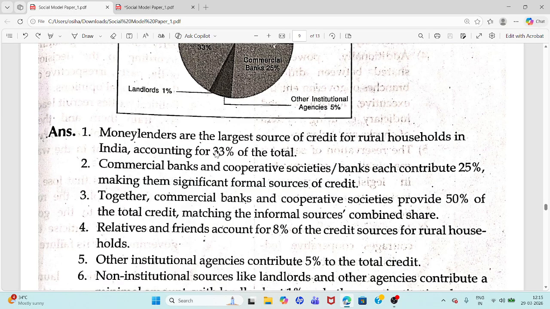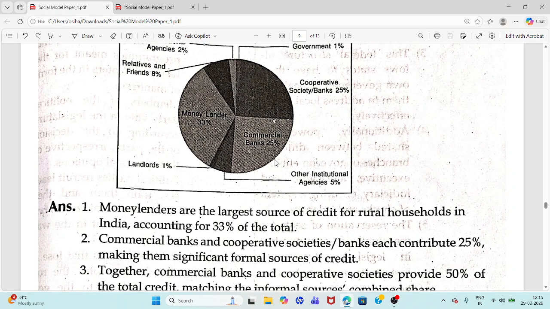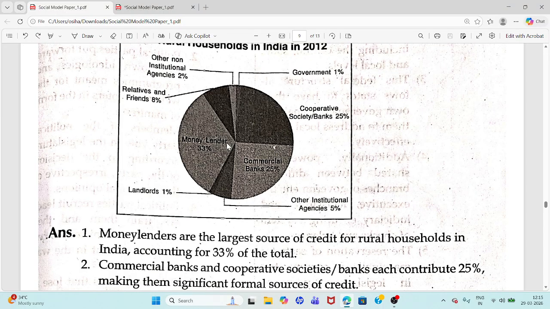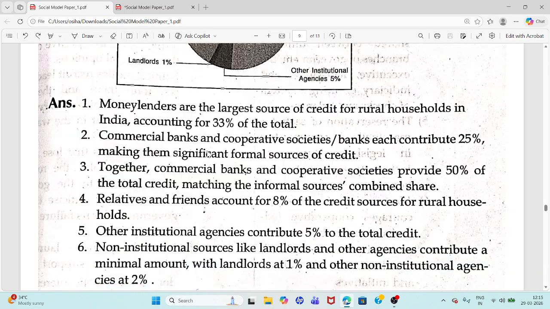Money lenders are the largest source of credit for rural households, 33% of the total. How much percent? 33% of the total. You can see from here, money lenders 33%.